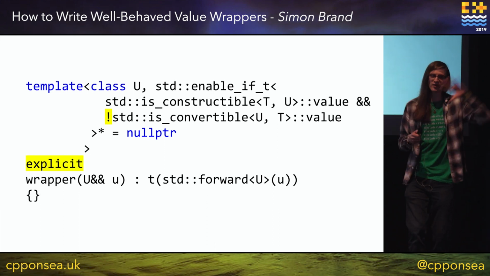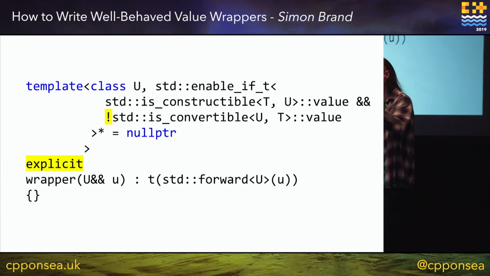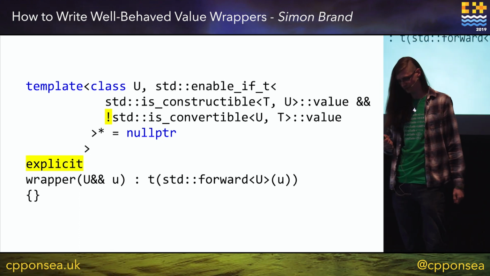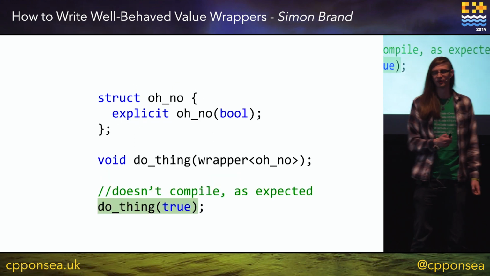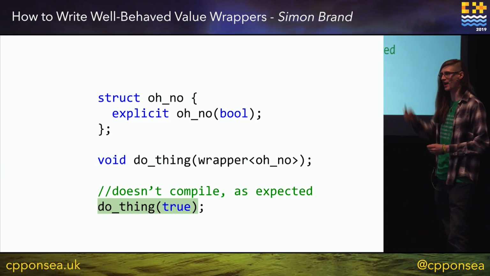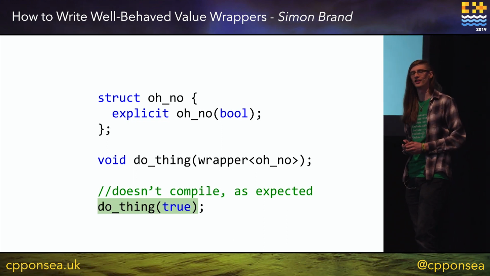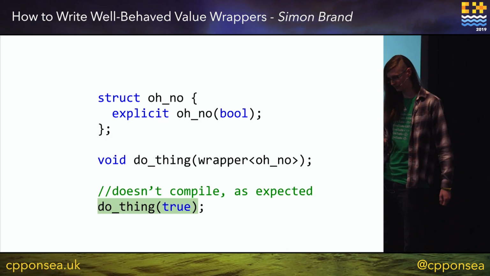If the conversion is implicit from our underlying type, we want to be implicit. If it's explicit, we want to be explicit. And now we compile. So we're no longer surprised in that case, nor this case. We can no longer implicitly convert this true into our wrapper of OhNo.